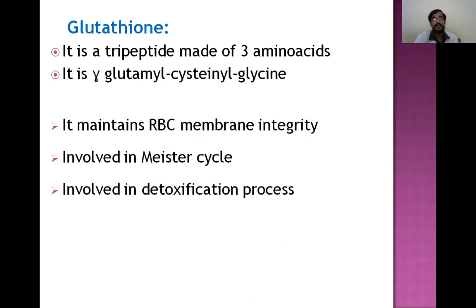So next is glutathione. It is a tripeptide which contains 3 amino acids, that is glutamine, cysteine and glycine. And this glutathione has many functions. That's why this is a very important peptide. It maintains RBC integrity. It is involved in the Meister cycle, that is transport of amino acids in the intestine, and it is involved in the detoxification process. So it is an important biological peptide.